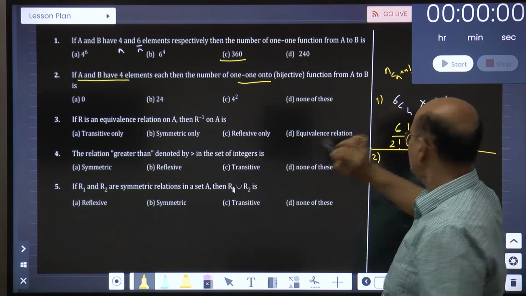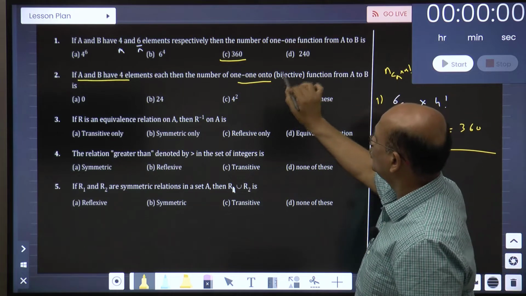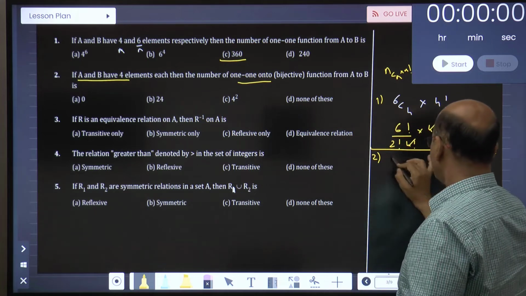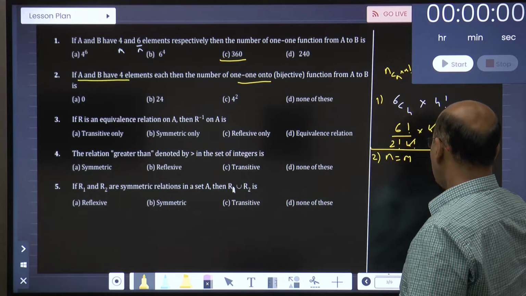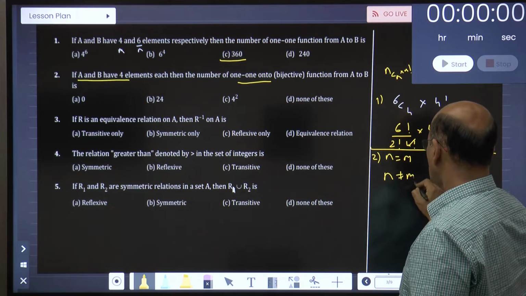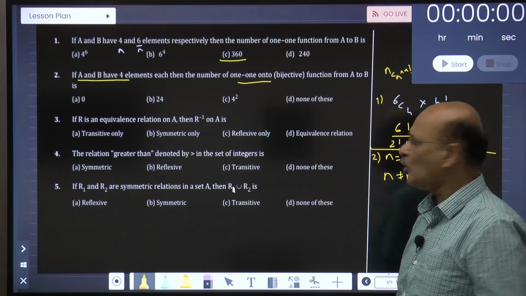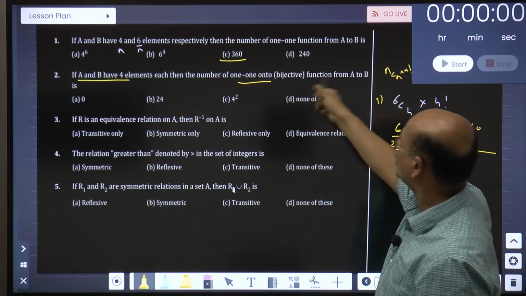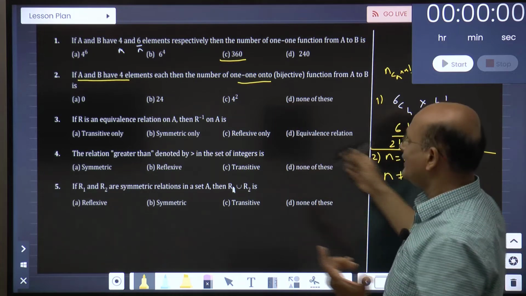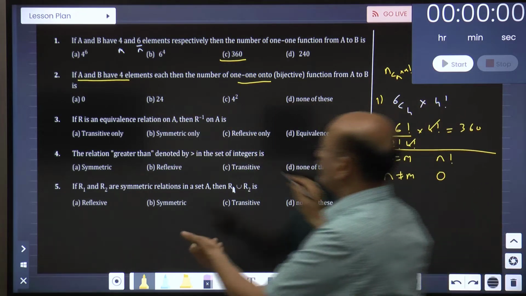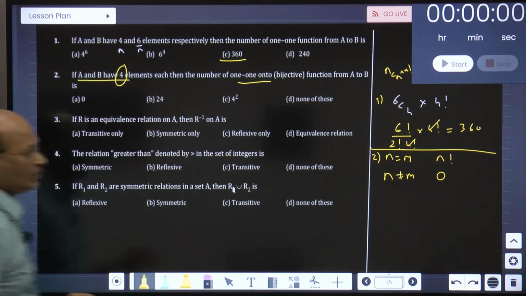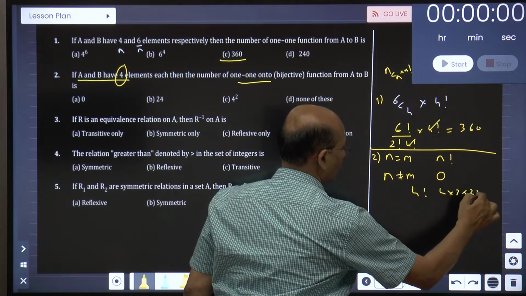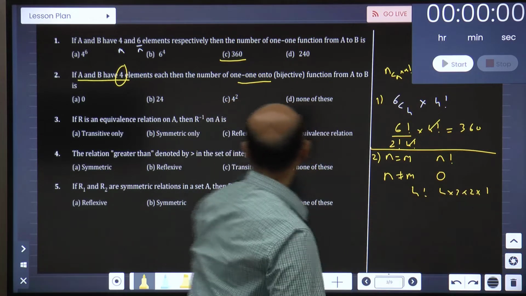So how do I get it? It's a very simple thing. If n is equal to m, then n factorial. If n is not equal to m, then it is 0 functions, 0 relations I can make. The number of onto functions from A to B will be 0. But in this case, as n is equal to m, it is n factorial, and what does n stand for? n stands for 4. So 4 factorial is 4 into 3 into 2 into 1. So 4 3s are 12, 12 2s are 24.